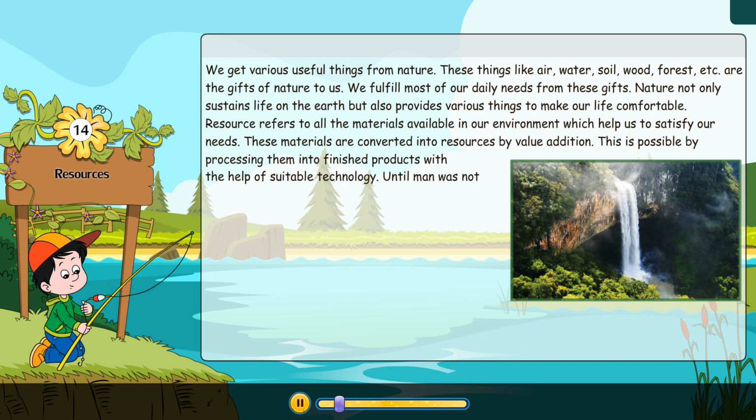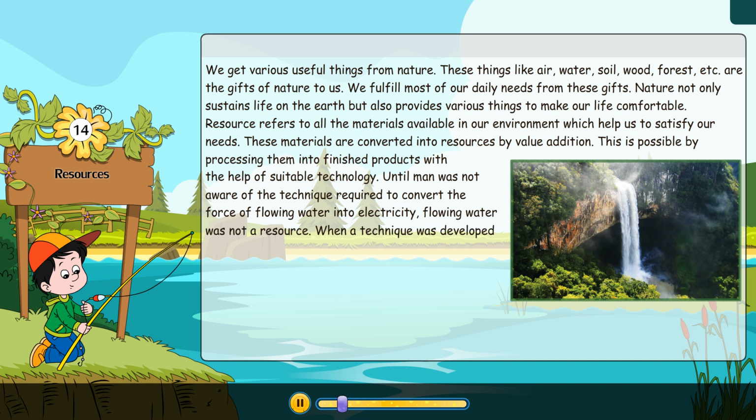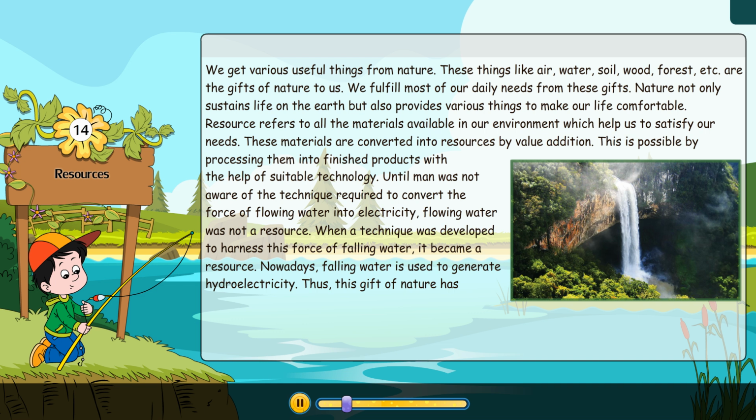Until man was not aware of the technique required to convert the force of flowing water into electricity, flowing water was not a resource. When a technique was developed to harness this force of falling water, it became a resource. Nowadays, falling water is used to generate hydroelectricity. Thus, this gift of nature has become a valuable resource.